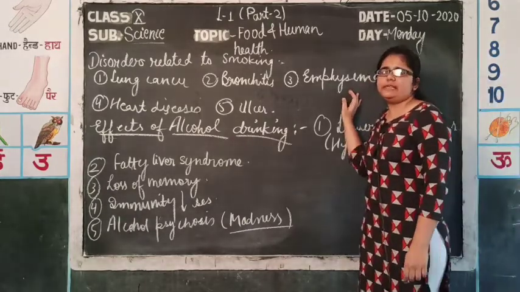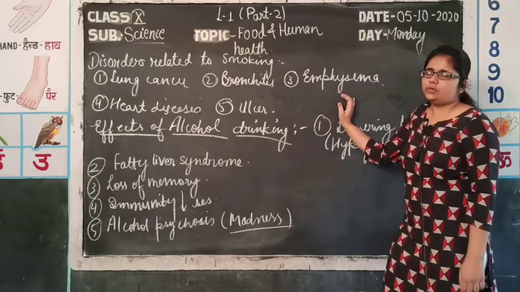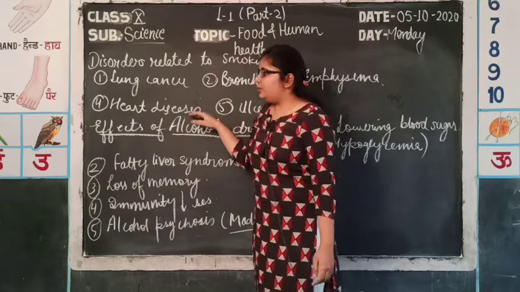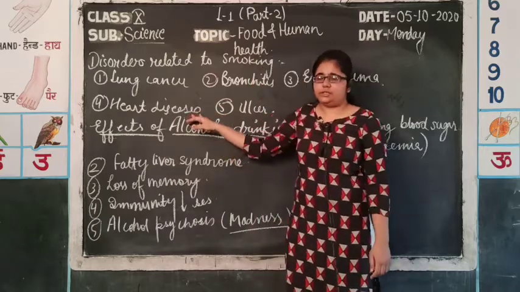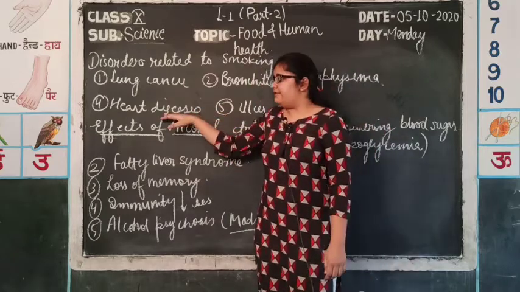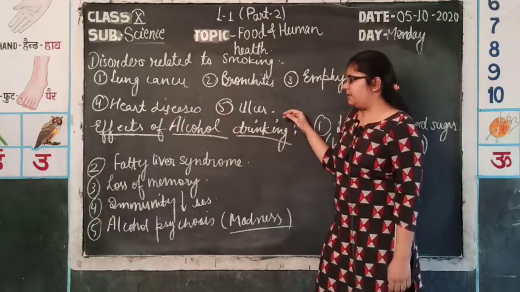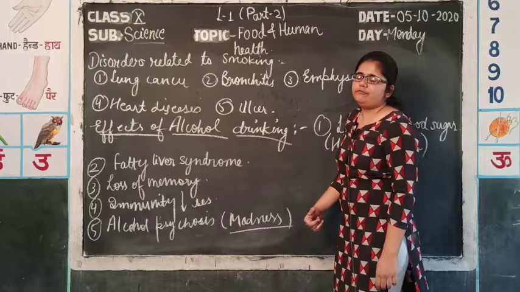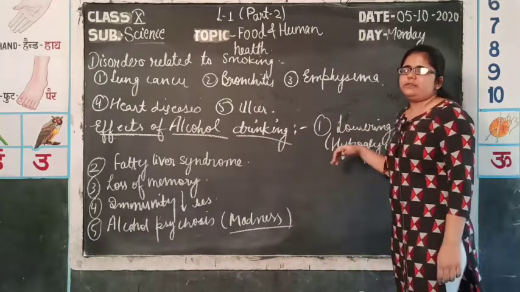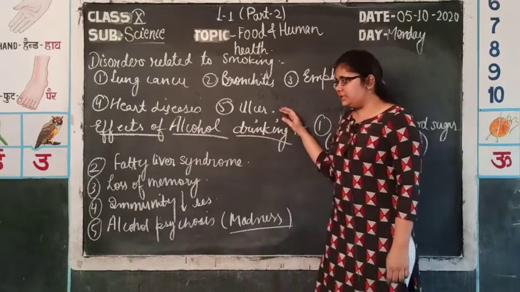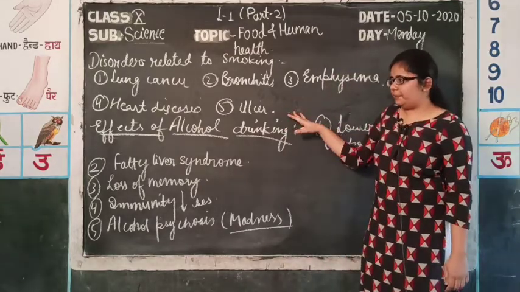So, diffusion of gases decreases, so the amount of oxygen in the body also decreases, and due to the decrement in the amount of oxygen in the blood, several heart diseases occur and the chances of heart attacks increase. Fifth one is ulcer, that is inflammation in the digestive canal, that is the alimentary canal. These are the ulcers which occur due to smoking.